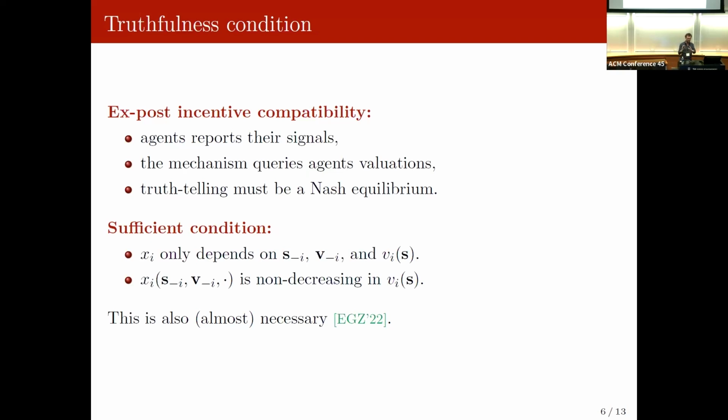It has to only depend on my value and maybe on what other people report. And more importantly, I want my probability to be increasing in my own value. This is to be able to use Myerson's lemma, which will give me some prices that I can use to make truthfulness a best response strategy. And in this previous work by Alon and Kira, they also show that this condition is almost necessary. And Sharon, who's online probably.